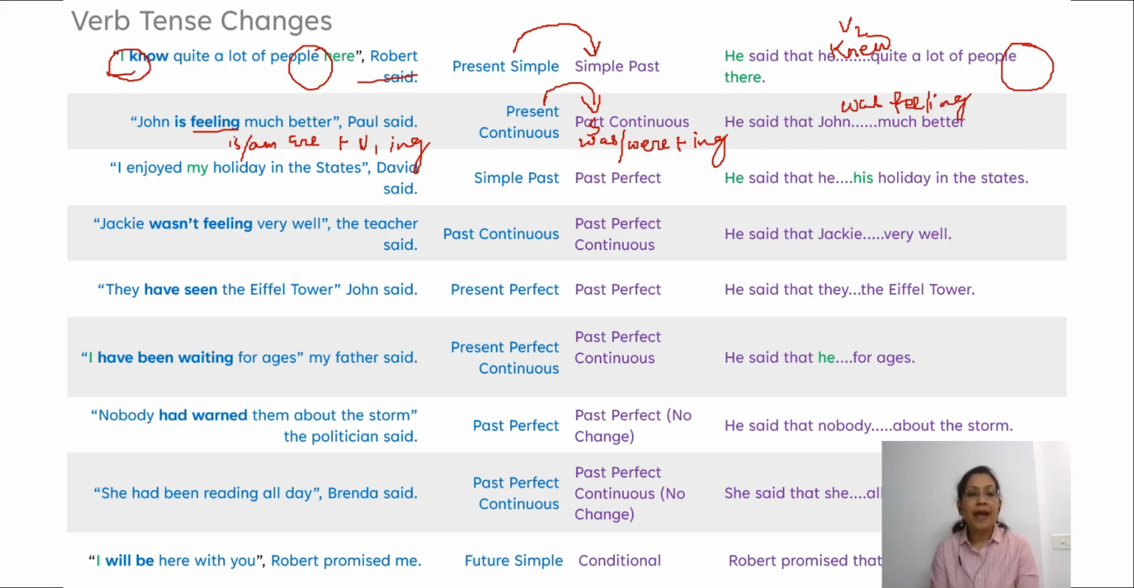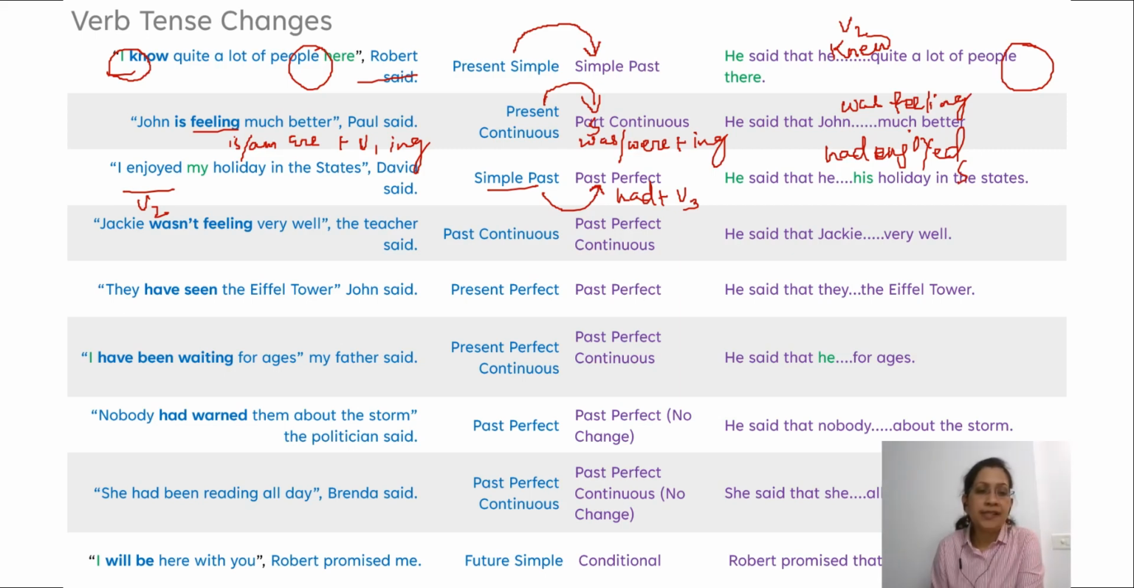I enjoyed my holiday in the States. Enjoyed, V2 form, is in simple past and changes to past perfect. So past perfect, what is the form of the verb? Had plus V3 form. He said that he had enjoyed, which is the past perfect form of enjoy, right? Had enjoyed his holidays in the States.